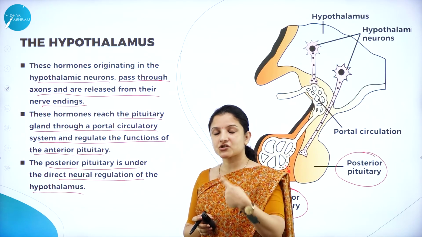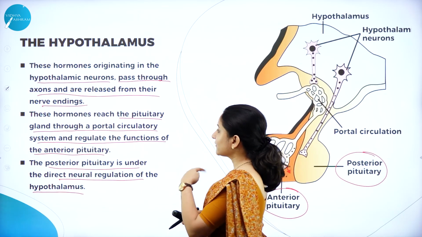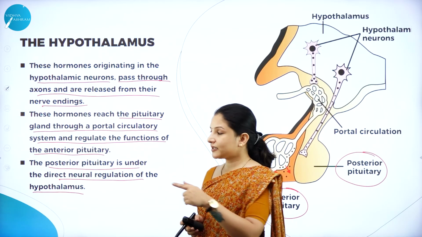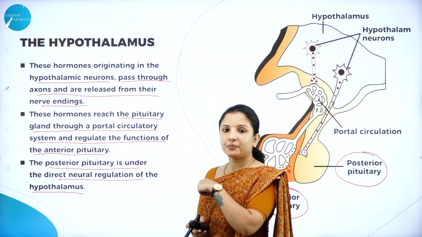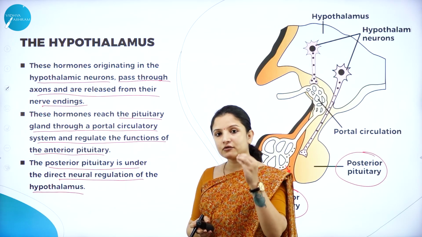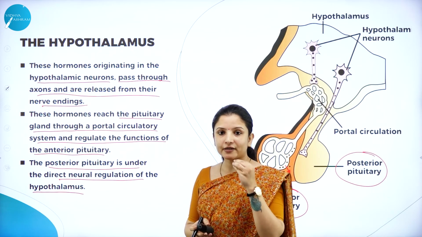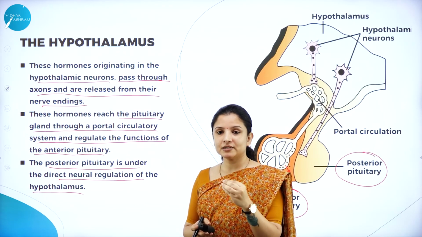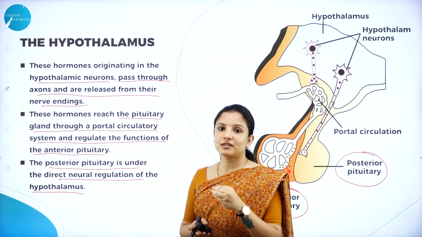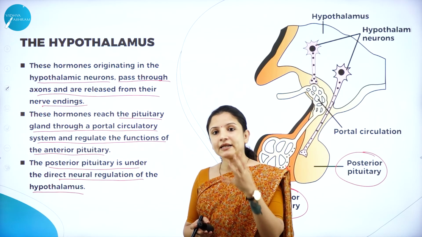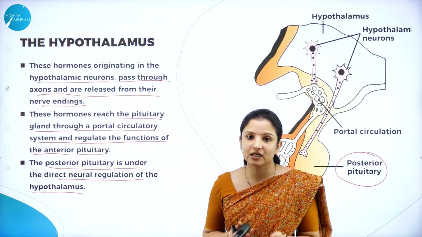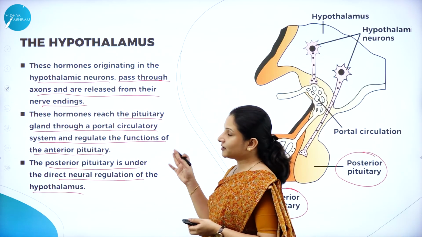If they have to reach the anterior pituitary gland, then they need to pass through a portal circulatory system. But in the case of the posterior pituitary gland, the hormones released by the hypothalamus will reach it directly through the nerve cells themselves. There is no need of passing through a circulatory pathway. So that is the difference here.